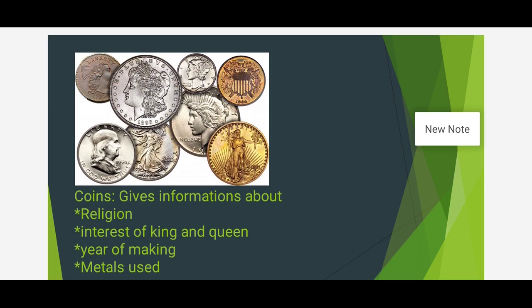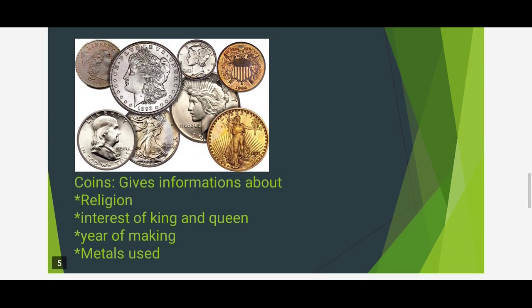It shows the interest of the king and queen. Suppose the king praises a god, they will also inscribe that. They will make that picture, and it shows the religion, the year of making, and what metal it is made of. It may be any metal. By using that metal we can understand that the metal was famous in that period.